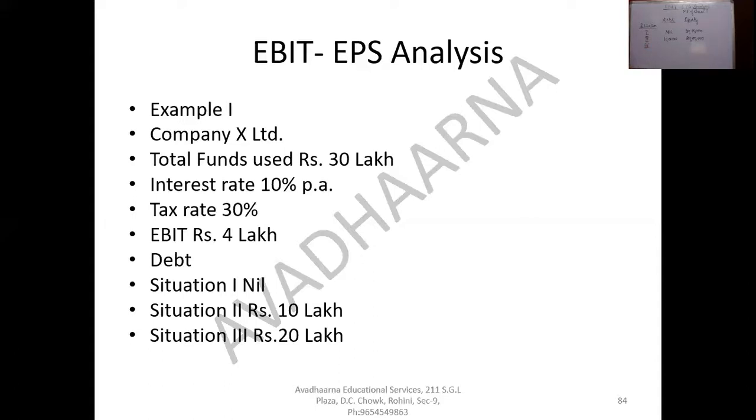The third situation where debt raised is 20 lakh. So if debt raised in the capital structure is 20 lakh, the amount raised by issuing equity will be 10 lakh. And you can see that the sum total of all the three combinations of our debt and equity is 30 lakhs. Fine.